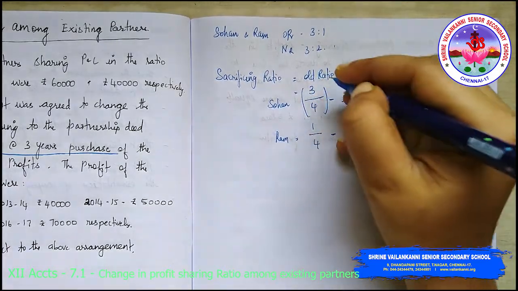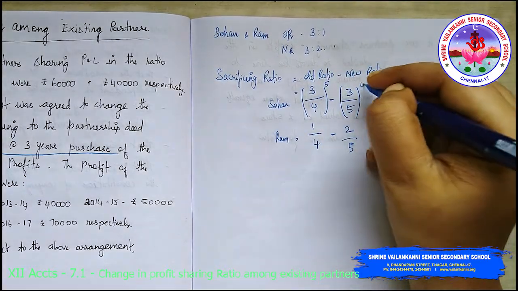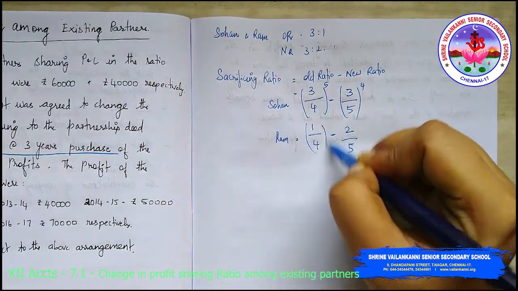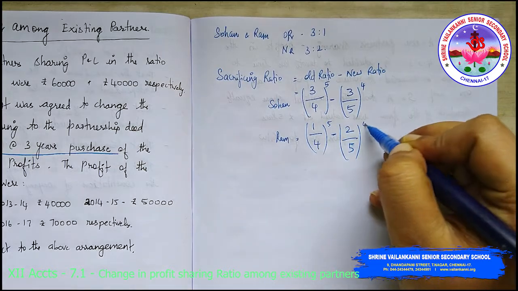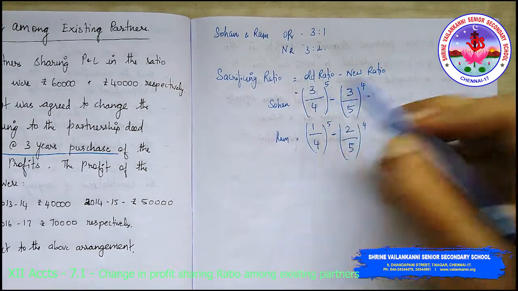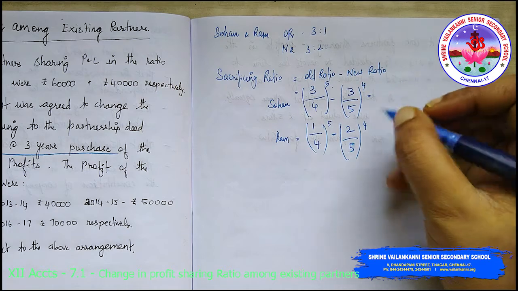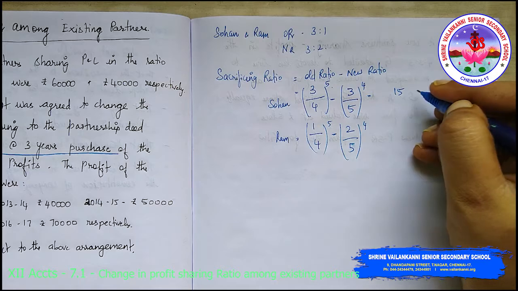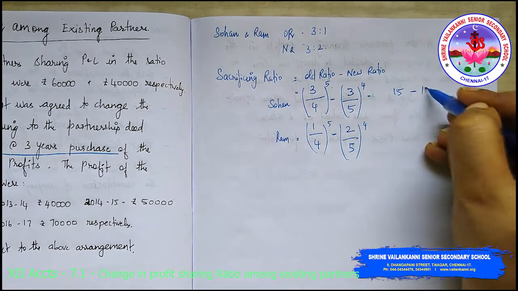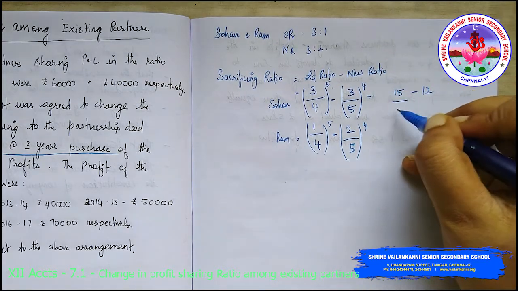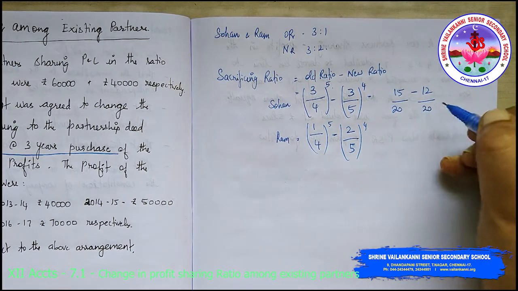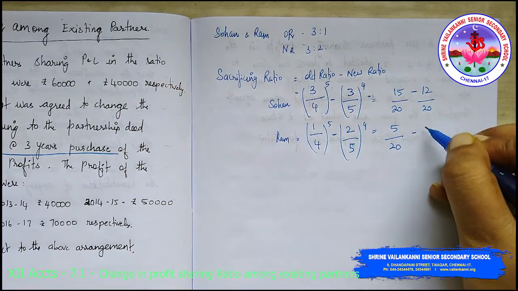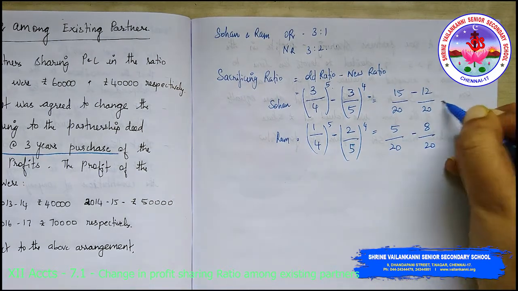I am simply multiplying this by 5 and this by 4, alternate numbers, and similarly here multiplied by 5 and multiplied by 4. So 5 threes are 15, minus 12, divided by 20. Similarly 5 divided by 20 minus 8 divided by 20.